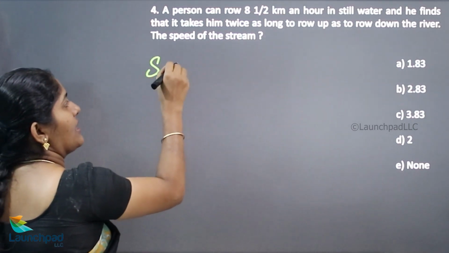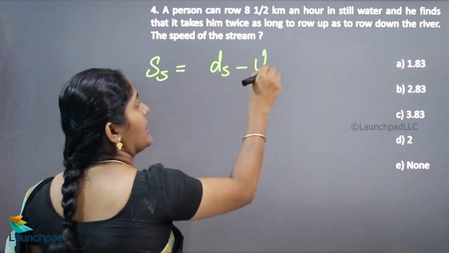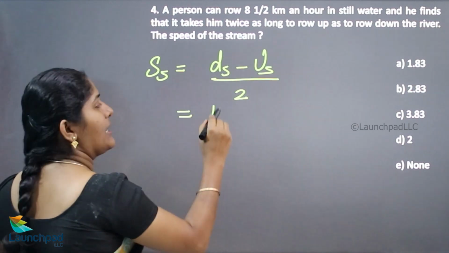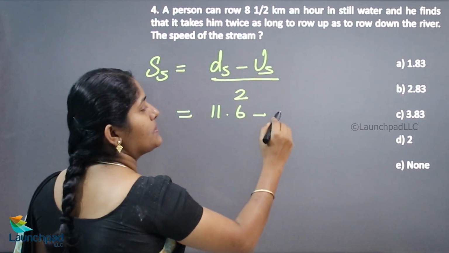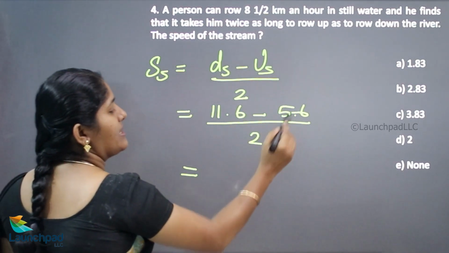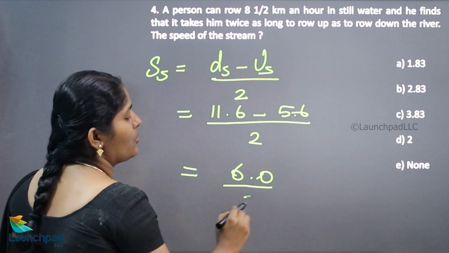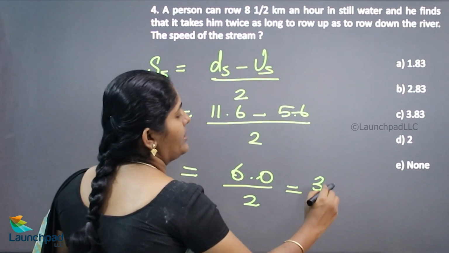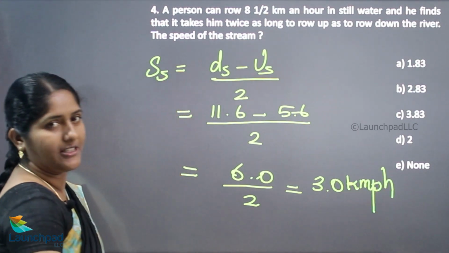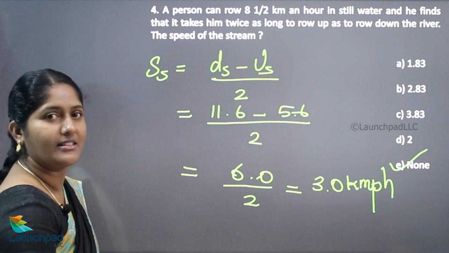Calculate the speed of the stream. Speed of the stream is equal to downstream speed minus upstream speed divided by 2. What is the downstream speed? 11.2 minus the upstream speed, 5.6, divided by 2. So 11.2 minus 5.6 is 5.6, divided by 2 is 2.8. This is your answer, 2.8 kilometers per hour. So according to this question, none of these is your answer.